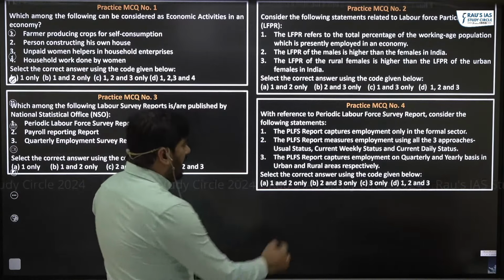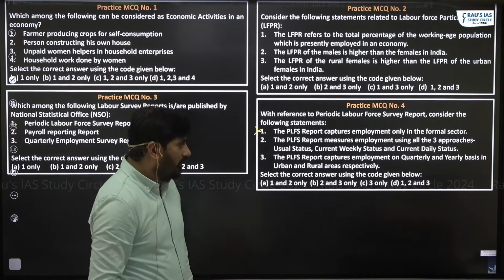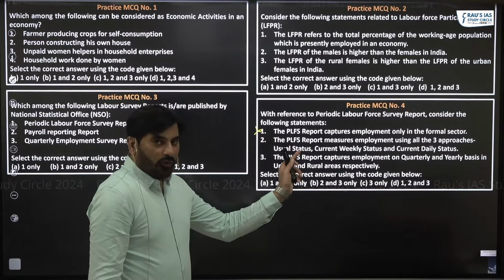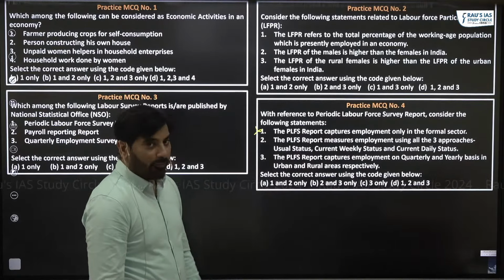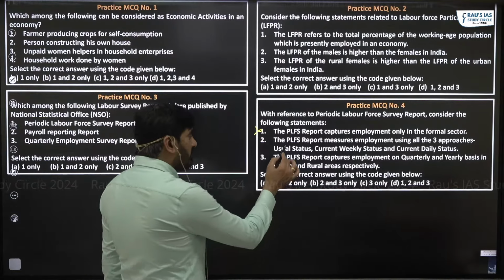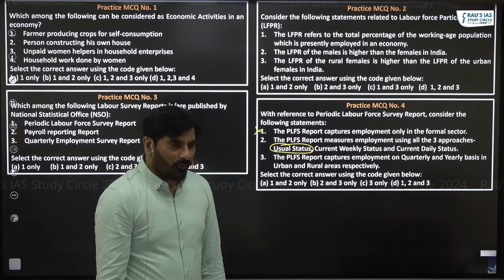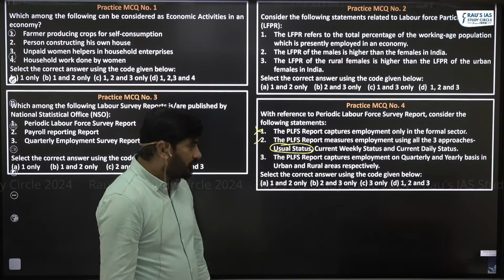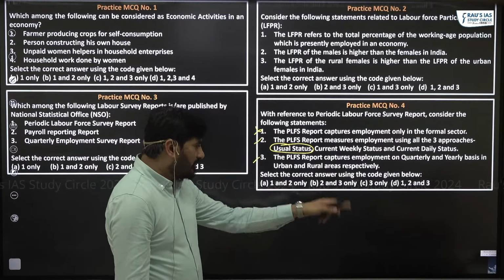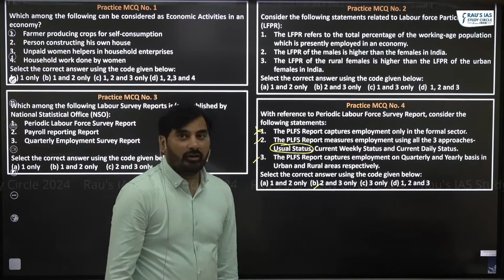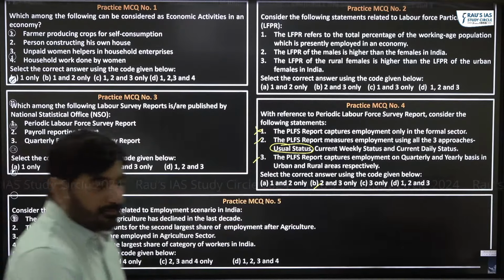Okay. Obviously, first is incorrect because it measures employment in formal and informal sectors. PLFS report actually uses all the 3 approaches. Please understand, it uses all the 3 approaches, but the default approach is the usual status. So that is why it is correct. PLFS report captures employment on a quarterly and yearly basis in urban and rural areas respectively. It is correct. So right answer is B, not C. 2 and 3 only. Last question.